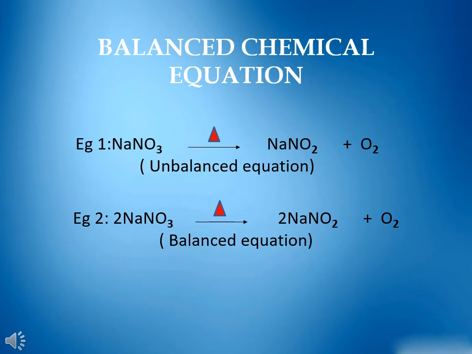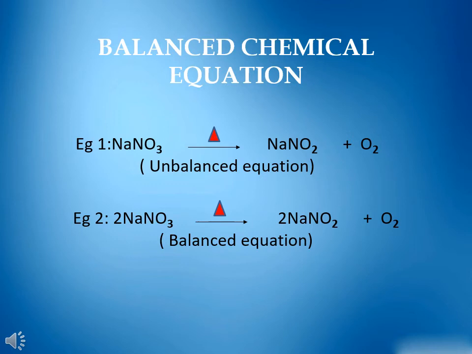When a chemical equation is written in terms of symbols and formulas and the number of atoms of each element on the reactant side is not equal to the number of atoms of that element on the product side, it is an unbalanced equation. In example 1, we can see that the number of oxygen atoms on the reactant side is 3, whereas on the product side it is 4. Such an equation is called an unbalanced equation.